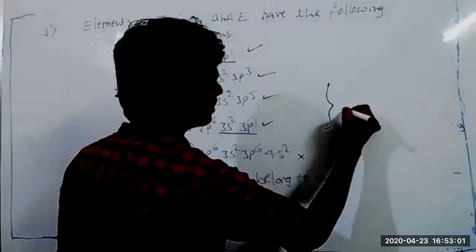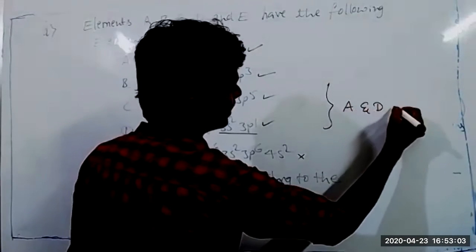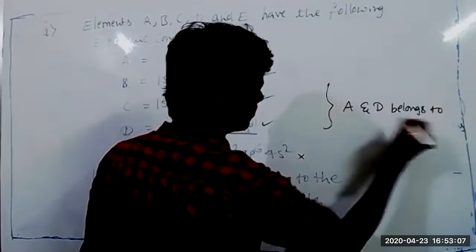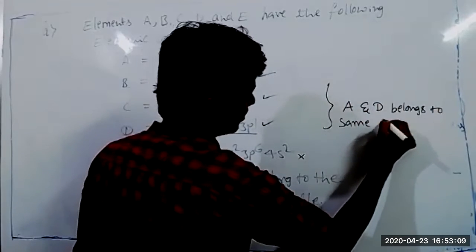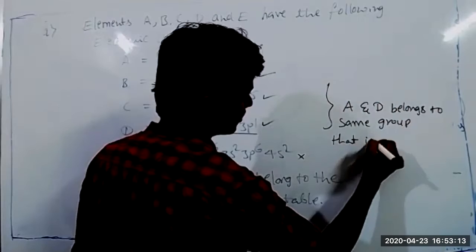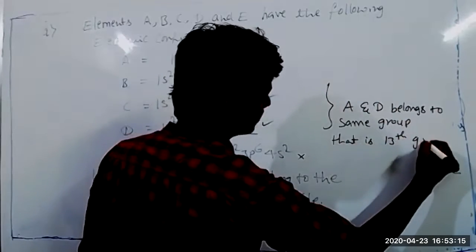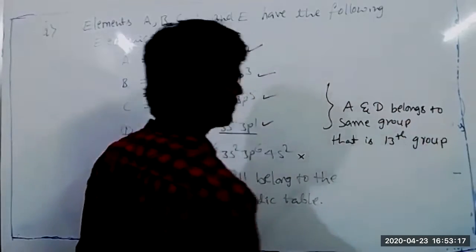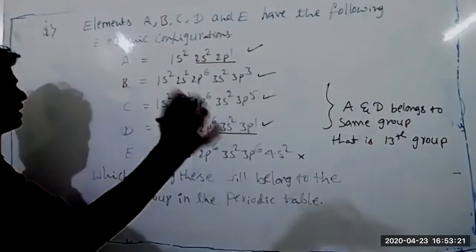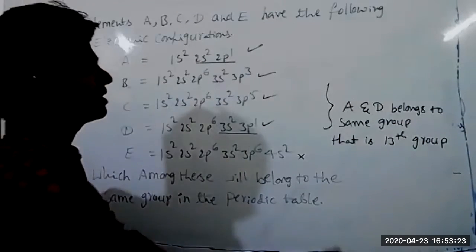Solution is: A and D belong to the same group, that is the 13th group. 2s2 2p1 means ns2 np1. That is the general electronic configuration of the 13th group.